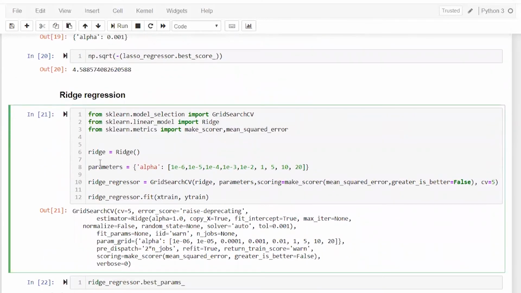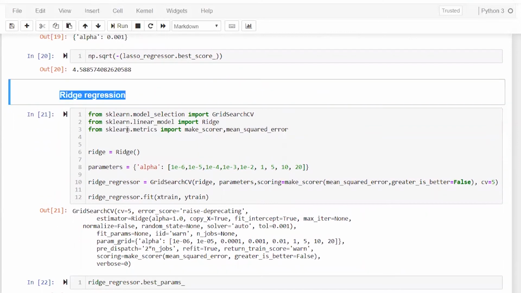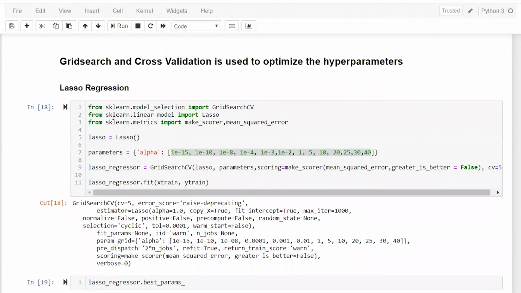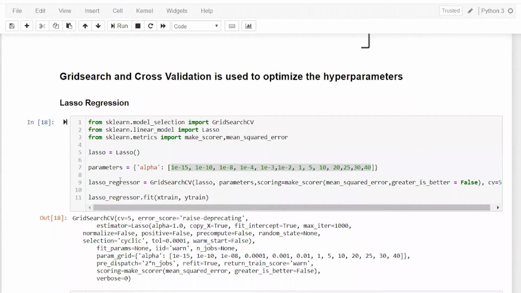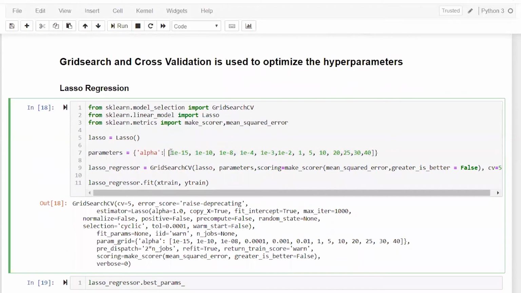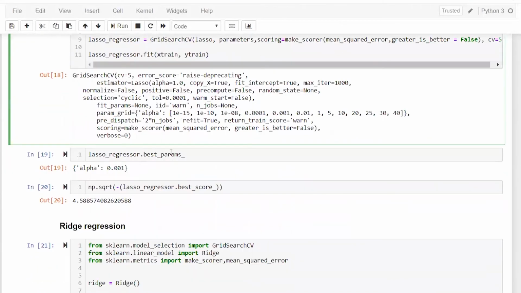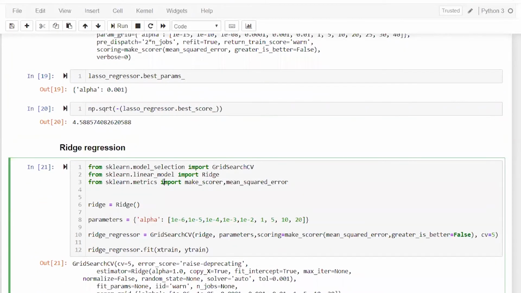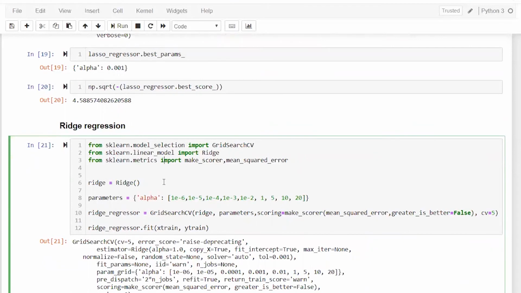Next, we are doing the same thing, but we are using ridge regression here. If you remember, Lasso is basically L1, where this alpha is multiplied by the modulus of the weights. In ridge, it will be L2, which penalizes the square of the weights.